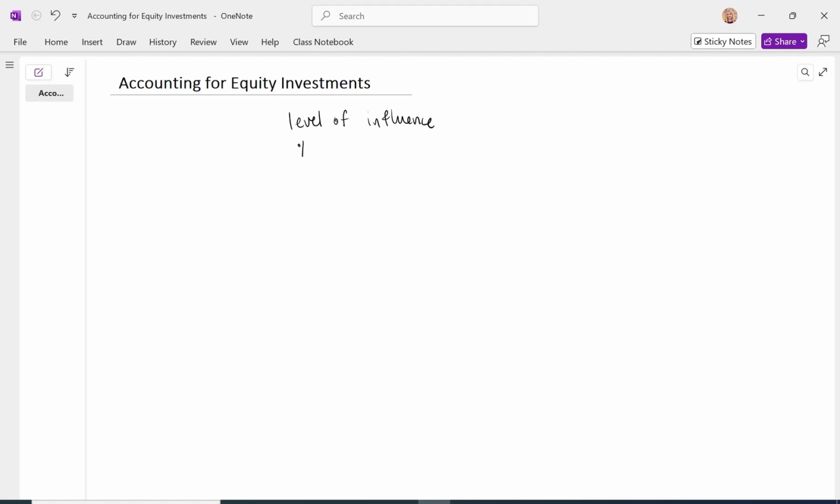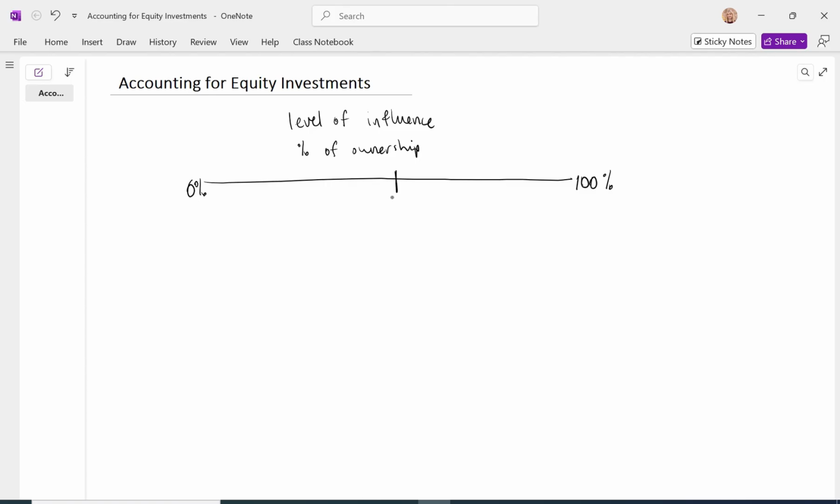The level of influence is deemed as determined by the percentage of ownership that the investor has in the investee. And that percentage of ownership is going to range from just barely over 0% to owning every single share in that company.